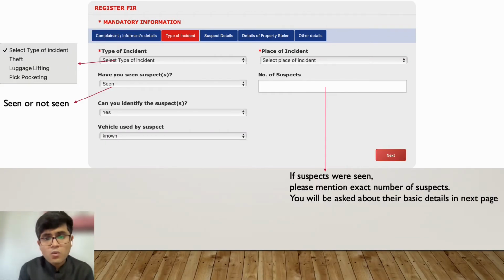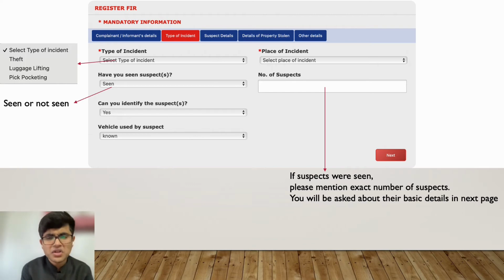then it will ask you what type of incident that was, whether it was theft, luggage lifting, or pickpocketing. So what do we understand by theft? Theft is basically when someone has taken your property without your consent, and that amounts to theft.